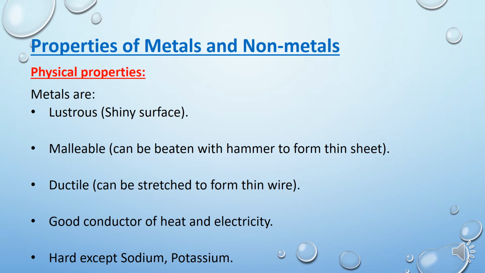And this shiny surface of metal makes them good reflectors of light. And children, if you observe, metals used to corrode. That means they will react with atmospheric oxygen and the shiny surface becomes tarnished or dull. If you scrub with sandpaper, the oxide accumulated over the surface of the metal will be removed and the shiny surface is back.